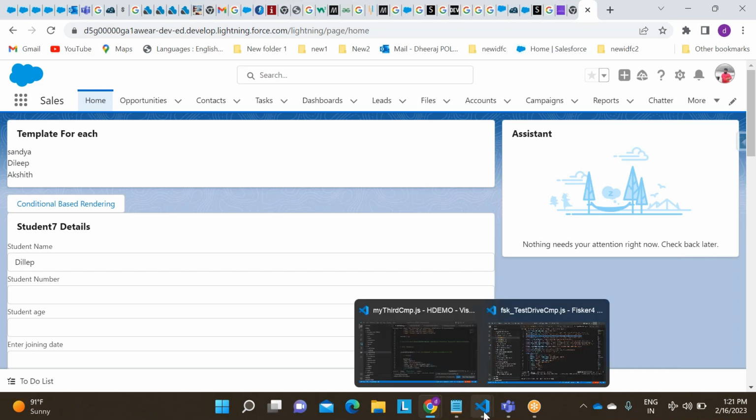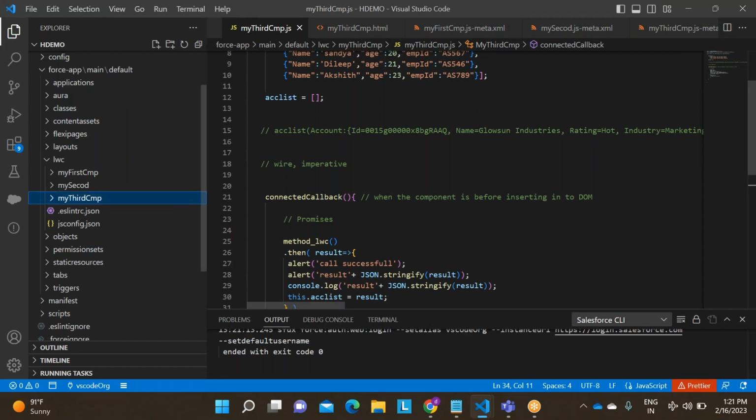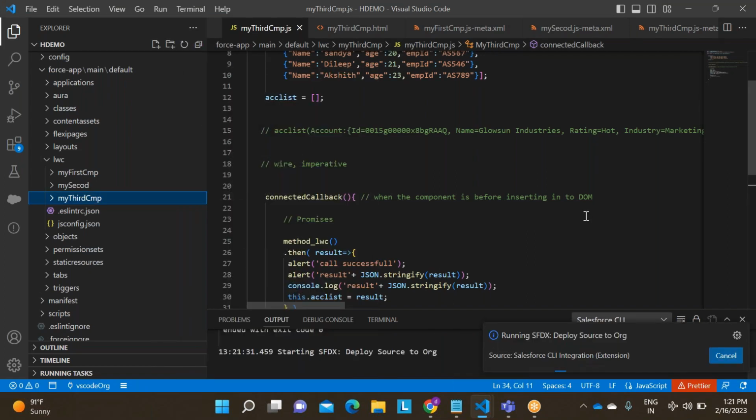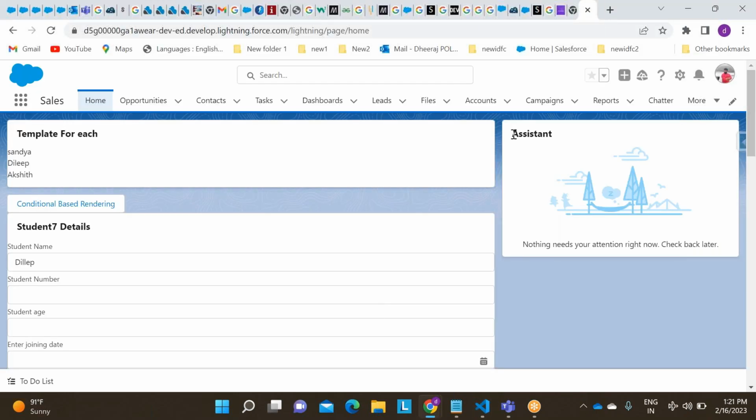Okay, we were able to do that. Now you need to deploy this source. Successfully deployed. Now Ctrl+Shift+R or hard refresh.